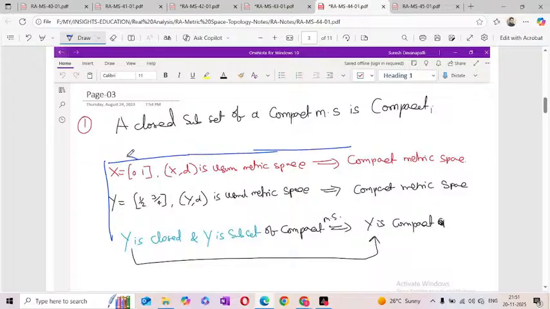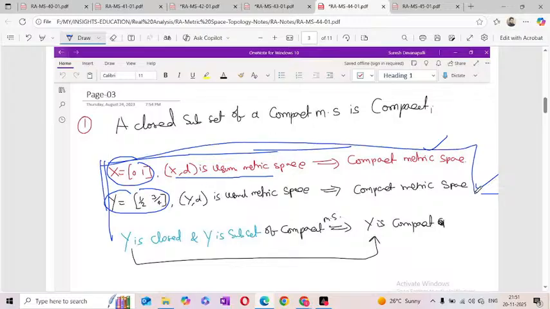X is equal to the closed interval [0, 1], and (X, d) has the usual metric. That is always a compact metric space. Similarly, Y is equal to the closed interval [1/2, 3/4], and I am taking the usual metric. So definitely that is also a compact metric space. So from these two examples, what is the conclusion?